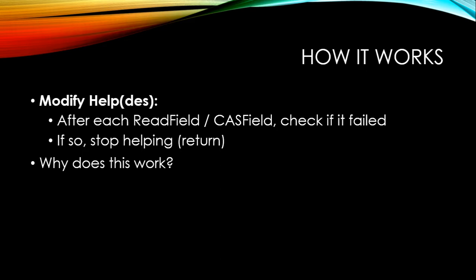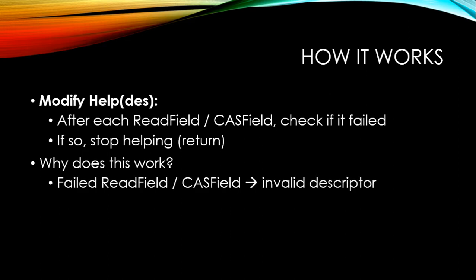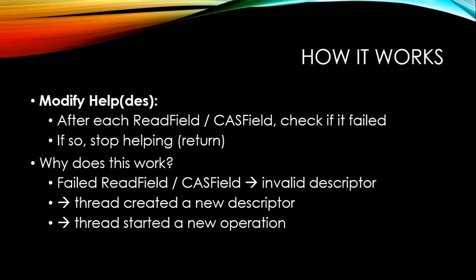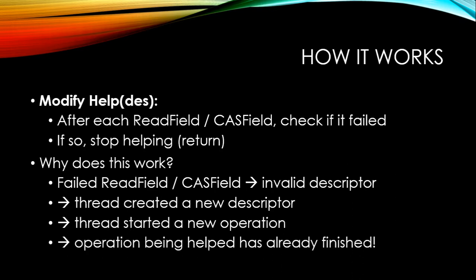So why does this transformation work? Why does it make sense to stop helping if we saw a failed read field or cas field? Well, if you fail a read field or cas field, that means you are accessing an invalid descriptor, and that means the thread created a new descriptor since it created that descriptor. That means it started a new operation, and that means the old operation that you're trying to help has already finished. It doesn't need help anymore, so you can just stop.